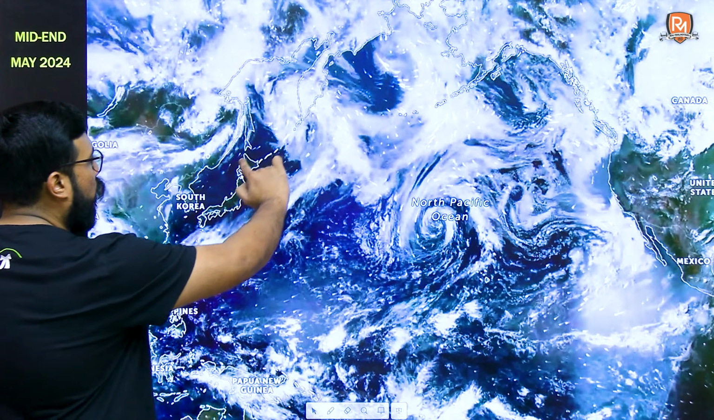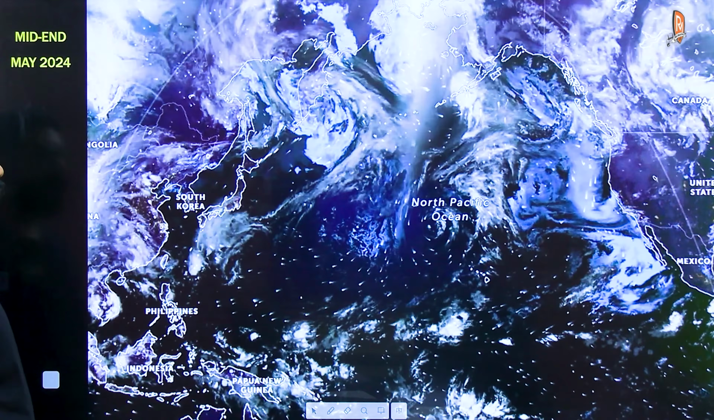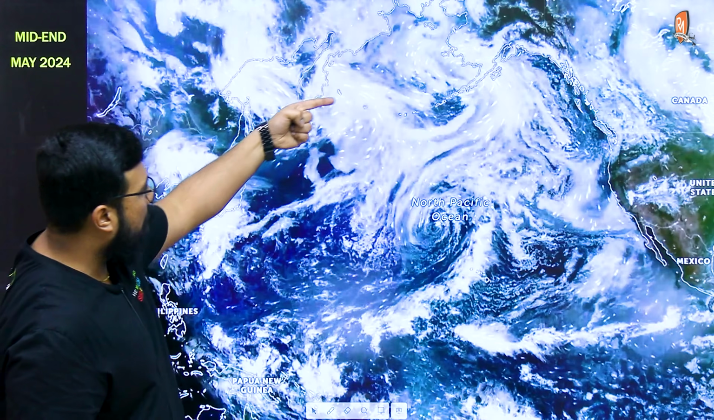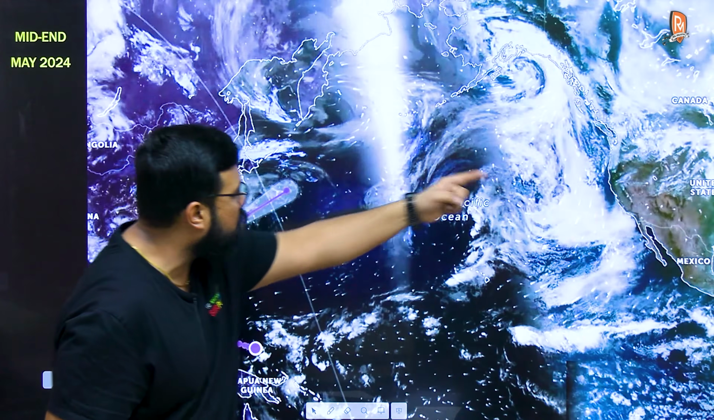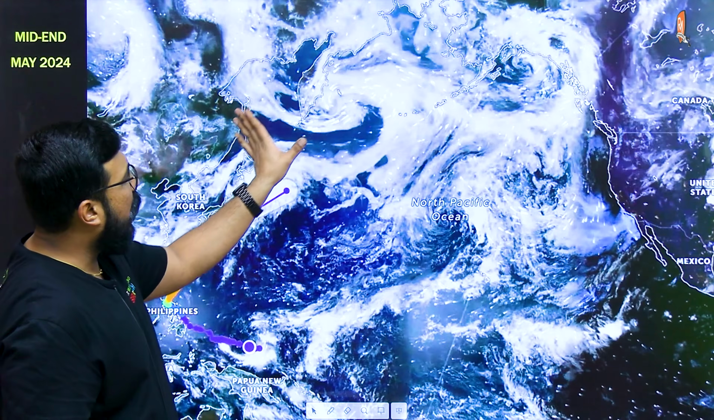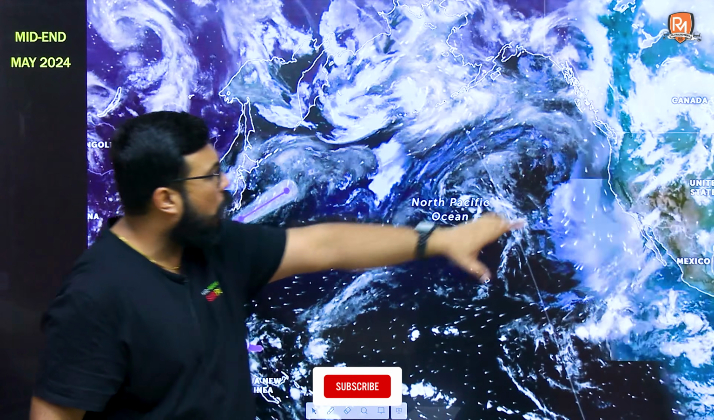Observe the path of temperate cyclones. They are following that curved path. This is the North Pacific Ocean. As we can clearly see, the temperate cyclones are following the curved path along the jet stream.